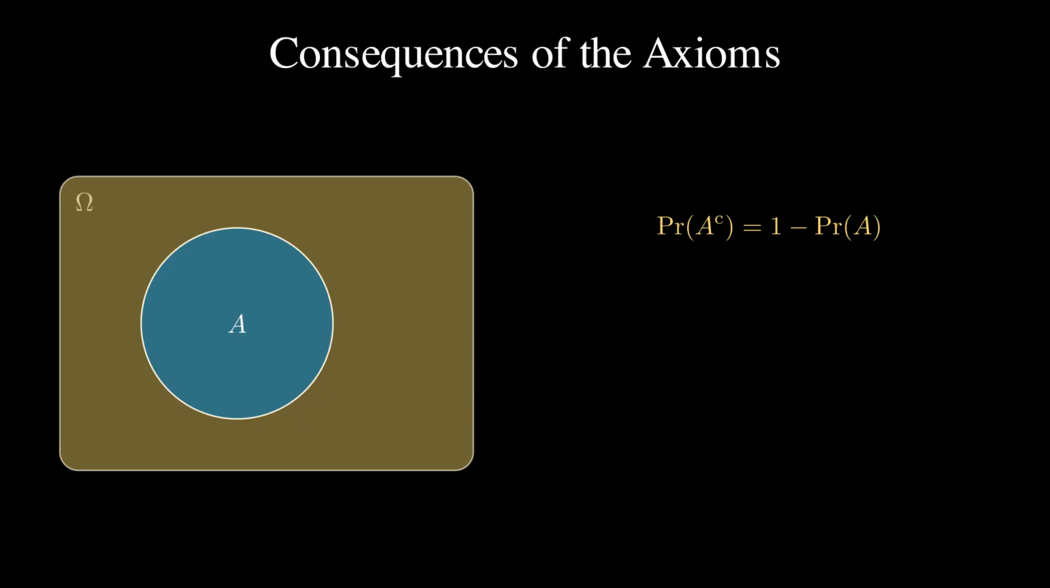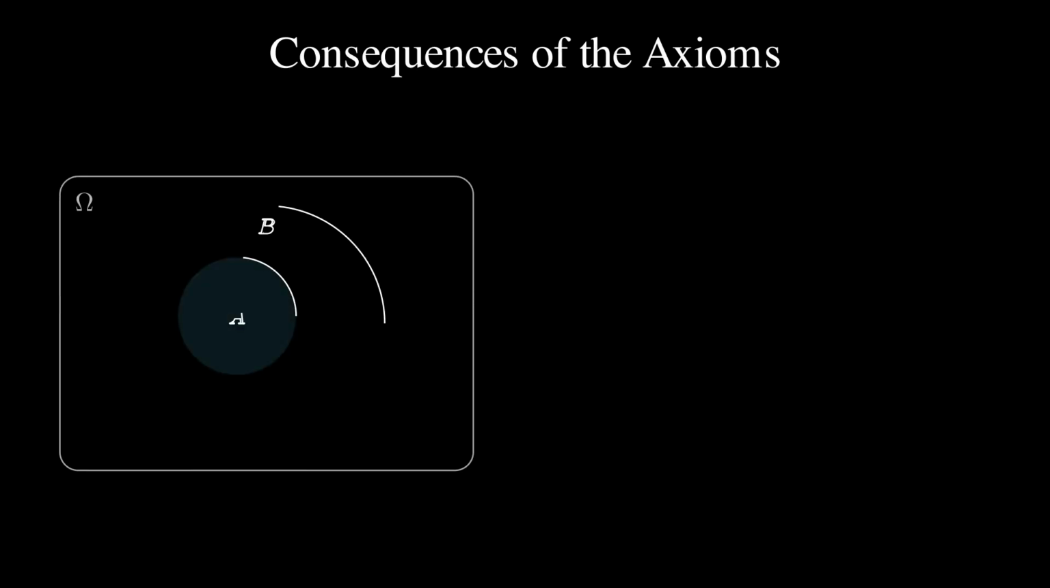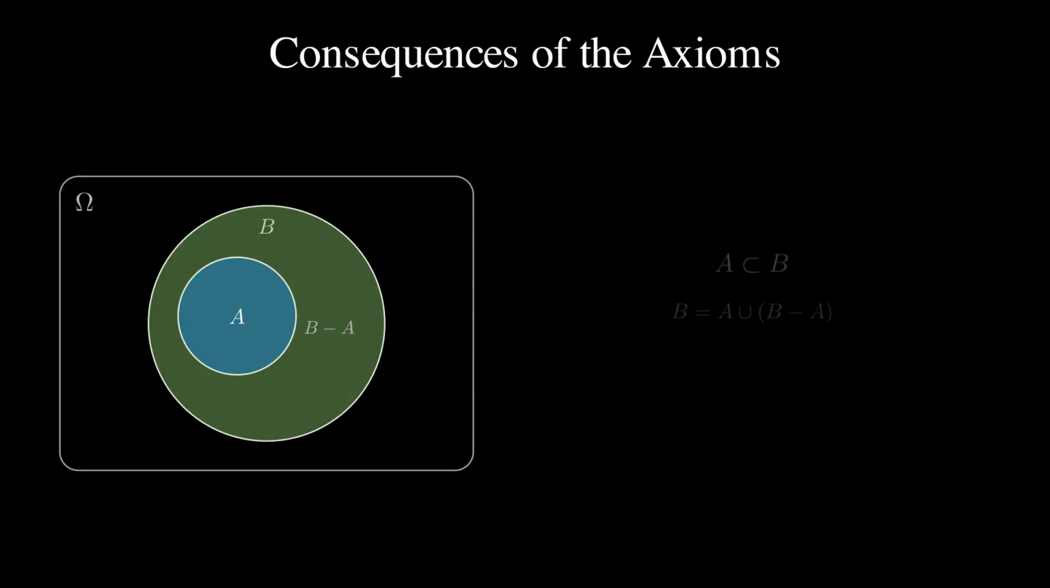It is often far easier to compute the probability of what you do not want and subtract, a trick we will reach for again. As a special case, let A be all of omega. Its complement is the empty set, so the impossible event carries probability 0. Next, monotonicity. Suppose A sits inside B. Then we split B into A together with the part of B outside A, 2 disjoint pieces.